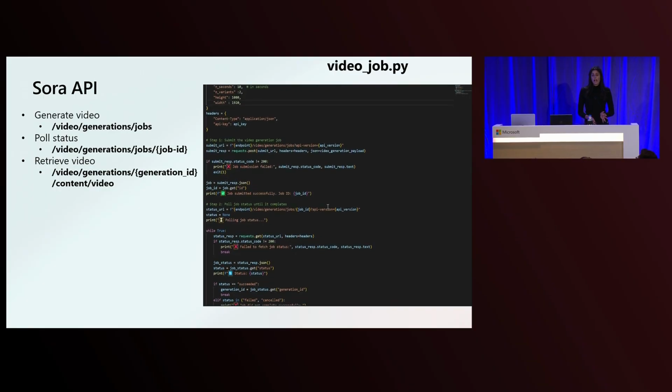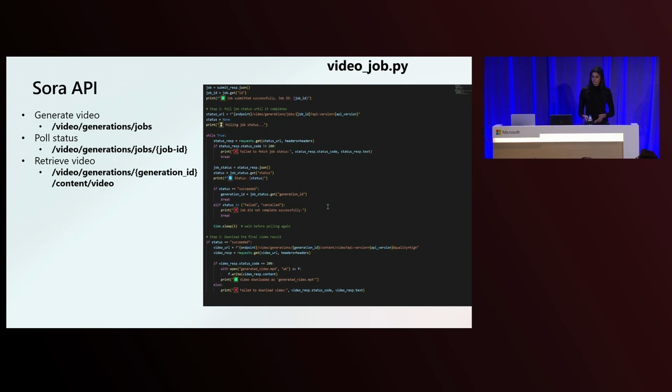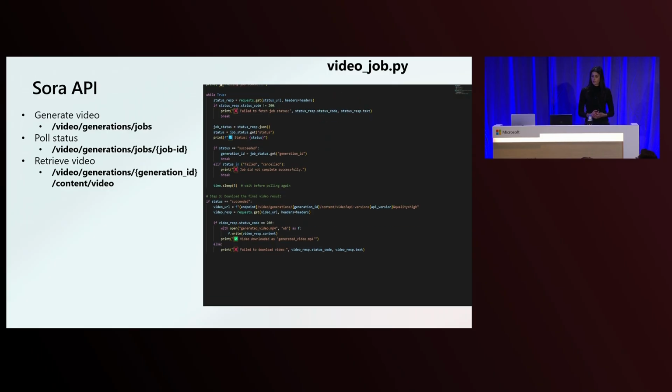So let's take a look at the actual API shape and how it works. The video generation in the Sora API is job-based, so you submit a prompt and config through the video generation's job endpoint, and then you can easily pull the status by passing in the job ID. And finally, you can retrieve the video by passing in the generation ID.